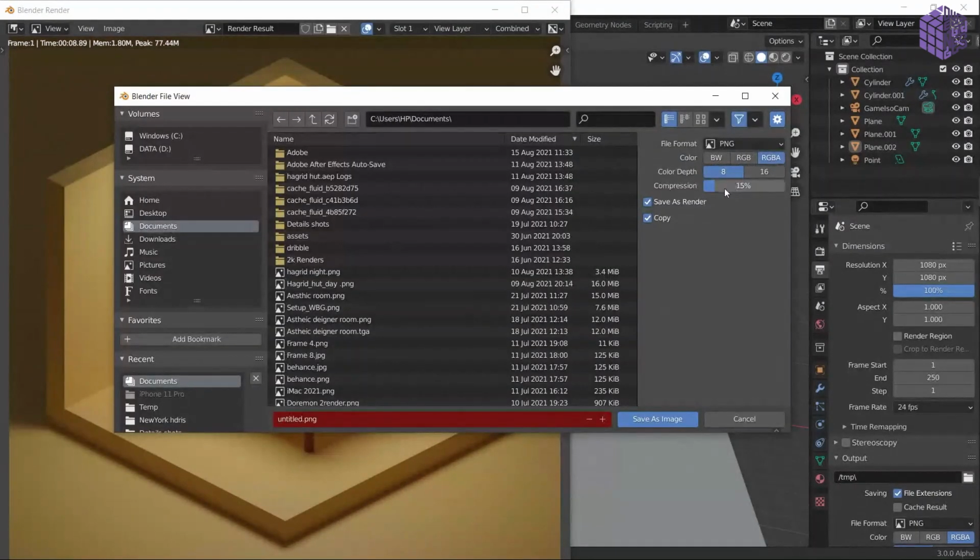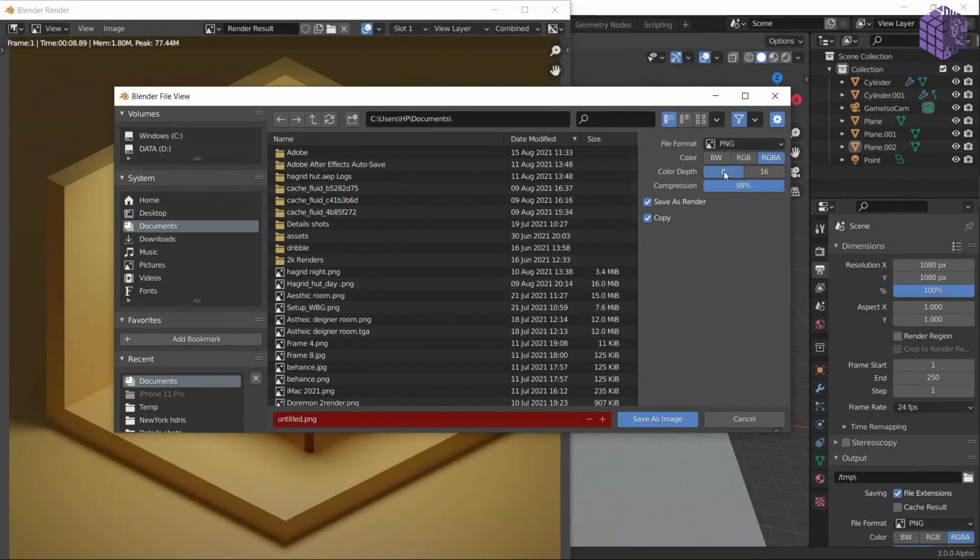Most of the time I had this on 98 or around, because the compression of Blender is very good. On 8 if I'm posting it on social media, 16 if I'm saving it for my personal use, RGB and anything. You can choose a lot of options. So most of the time it's PNG and save as, and it's going to save the file. This is how amazing Blender is.